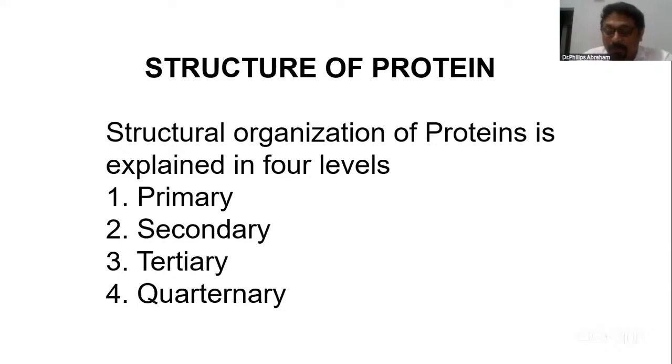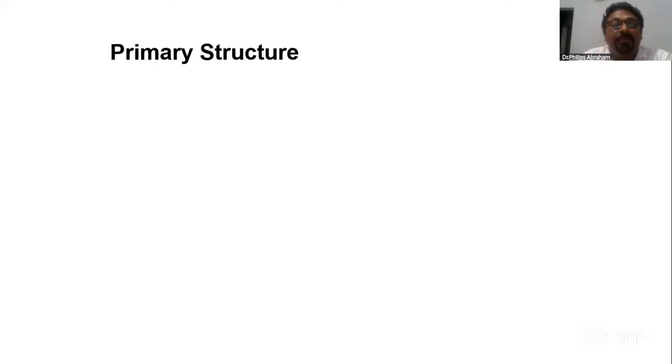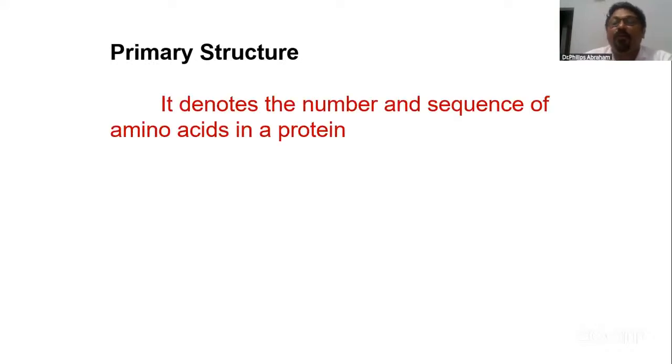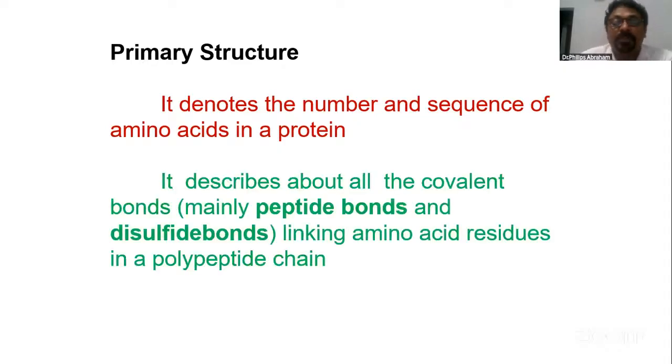So I can say in this way, number and sequence of amino acids in a protein, or rather a polypeptide chain. And mainly, this primary structure is maintained by covalent bonds. The major covalent bond is the peptide bond. Of course, there are some disulfide bonds also in some polypeptide chains. So these covalent bonds maintain the primary structure.